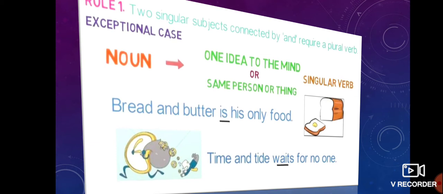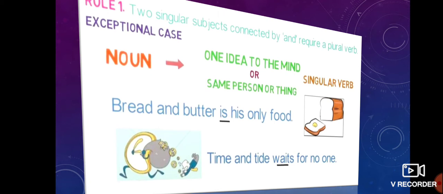Now let's discuss some special rules. If two singular subjects connected by and give one idea to our mind, or refer to the same person or the same thing, we write a singular verb, not a plural verb.